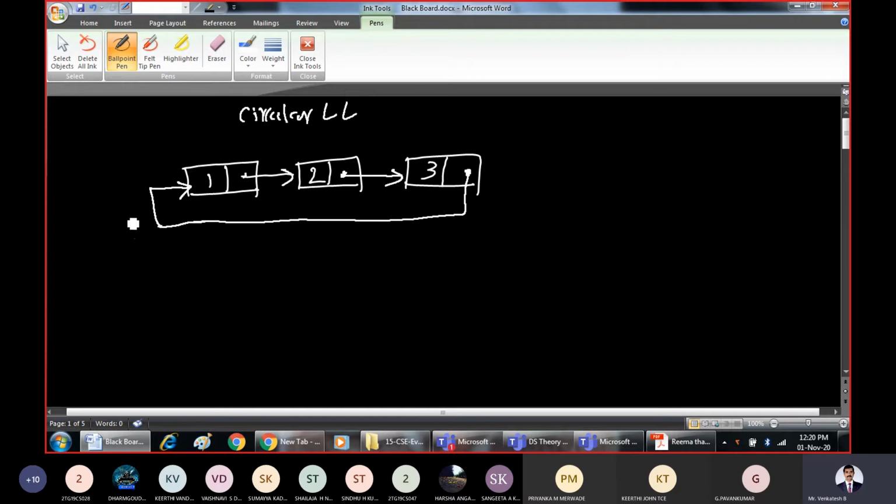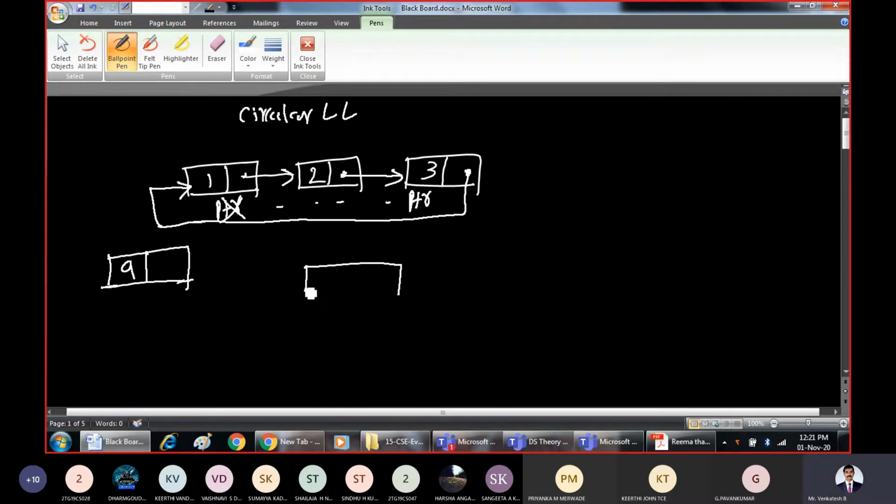Suppose you want to attach a new node called 9 to the beginning of this, what changes should we make? This 9 should get attached here. For that purpose, we'll take one pointer, traverse it up to the last node. So go on advancing, bring it to the last node. What is the last node? The last node is 3.